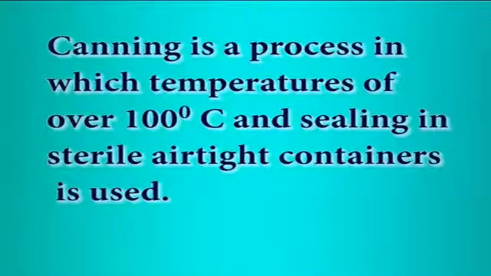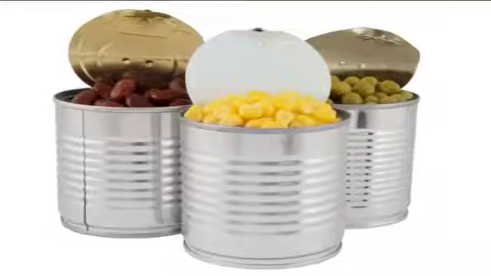Canning is a process in which a temperature of over 100 degrees Celsius and sealing in a sterile airtight container is used. Such treatments kill all spoilage organisms and their spores. It also inactivates the enzymes. The packaging material for canning can be tin or glass. In this process, the food is sterilized, that is, the food is free from all microorganisms and its spores.